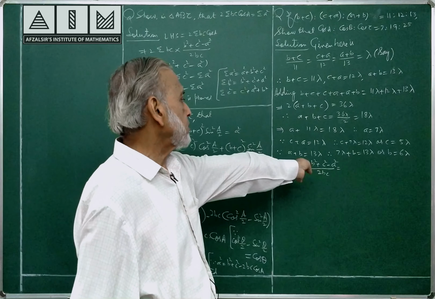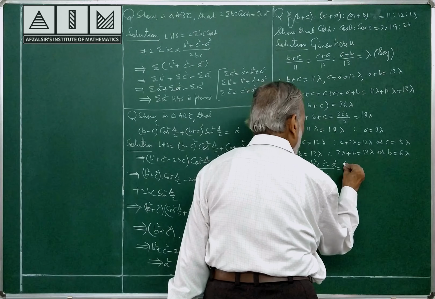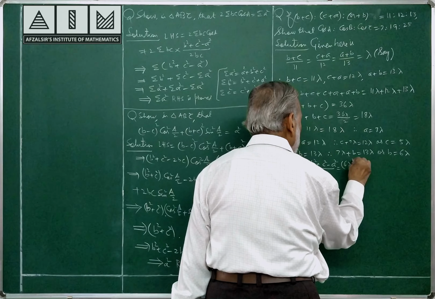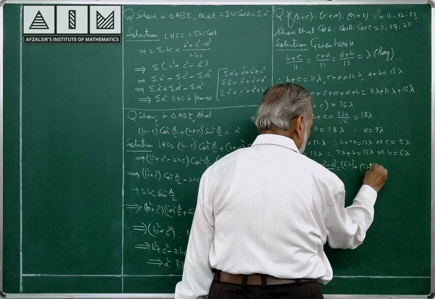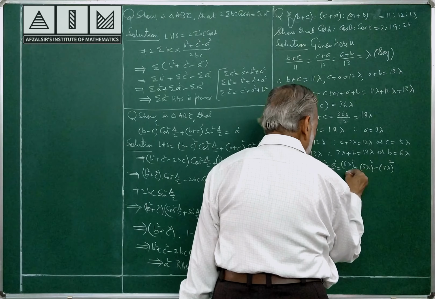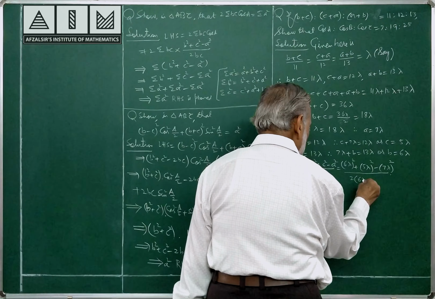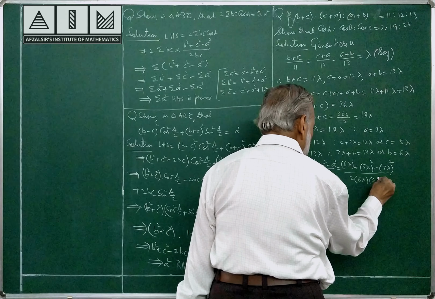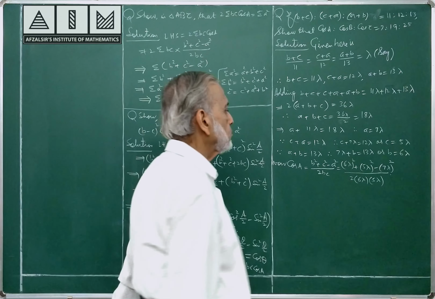B is 6 lambda, C is 5 lambda, A is 7 lambda. Substituting, divided by 2bc.